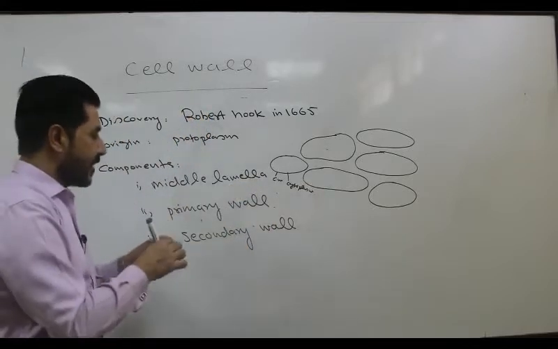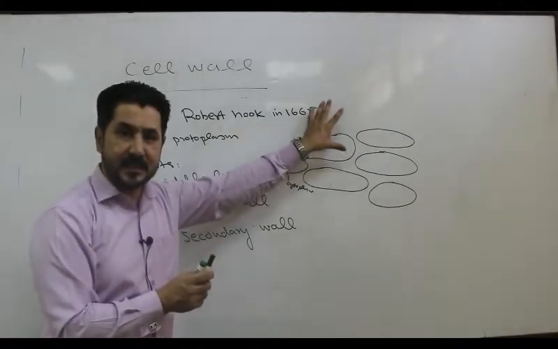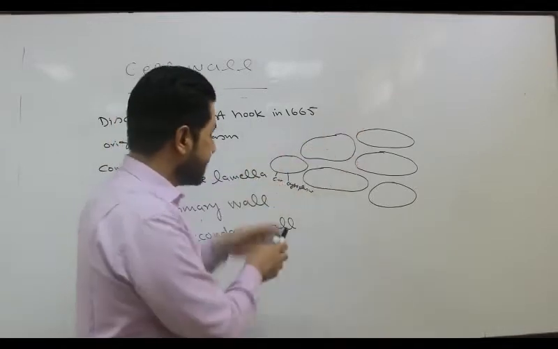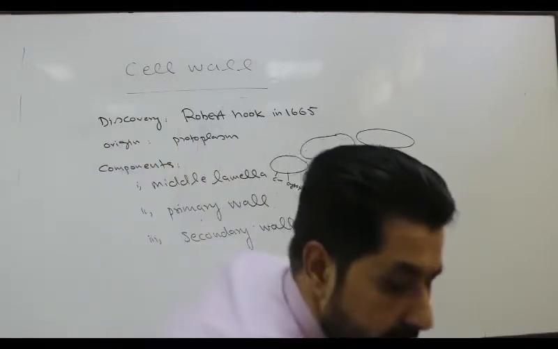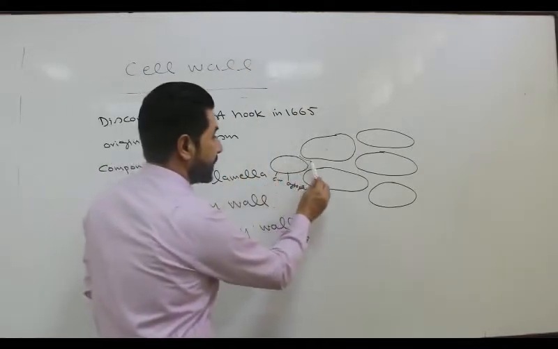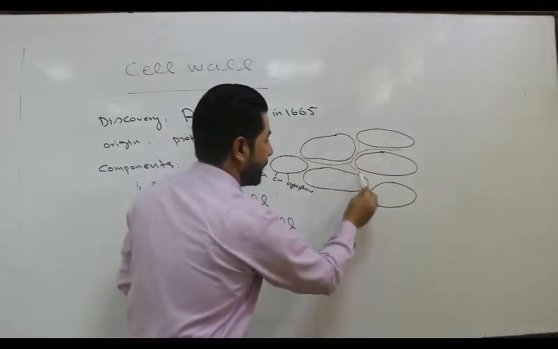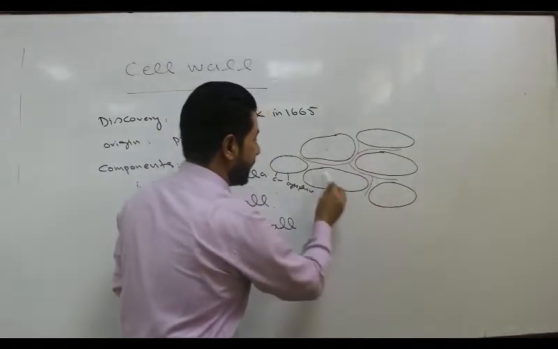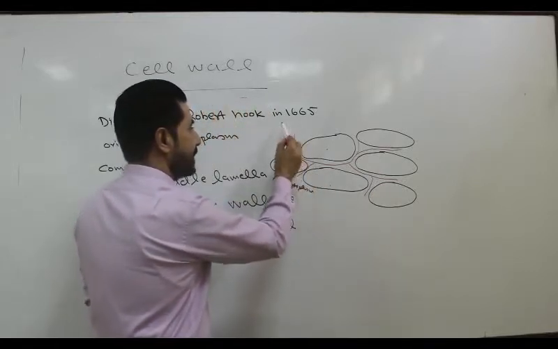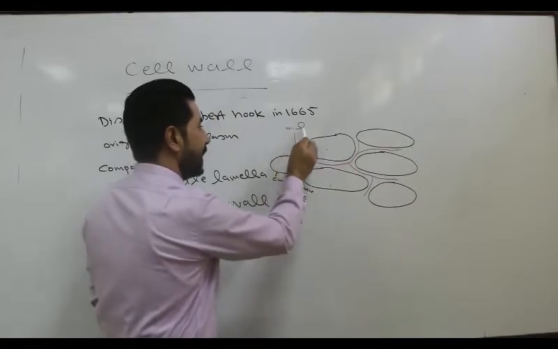The first formed wall between neighboring adjacent cells which are not yet mature is a layer called the middle lamella, which is indicated by the red line. The red line indicates the first layer of the plant cell wall, the middle lamella.